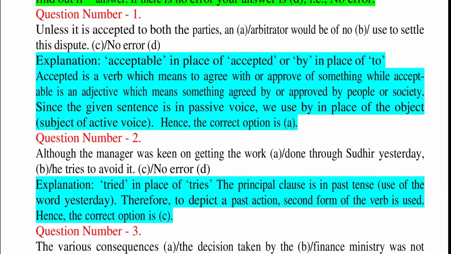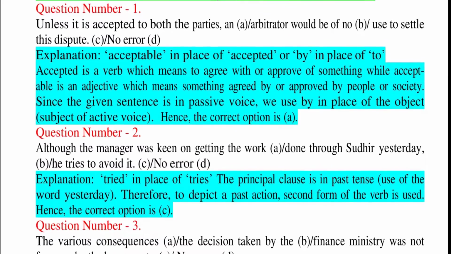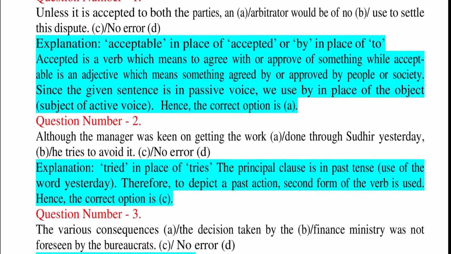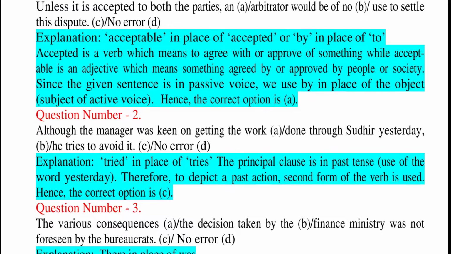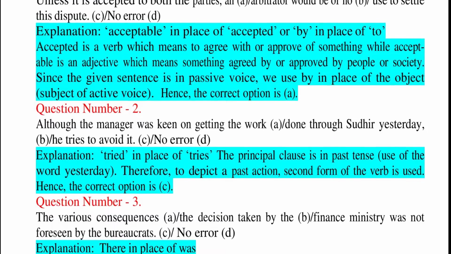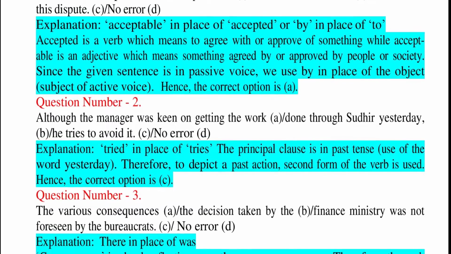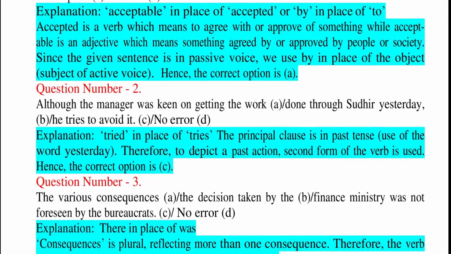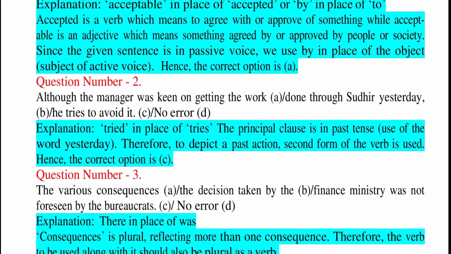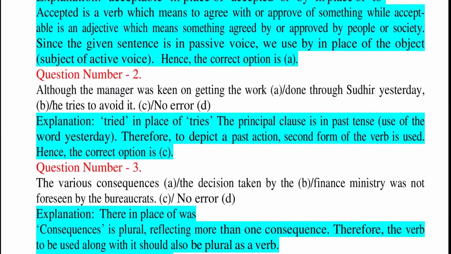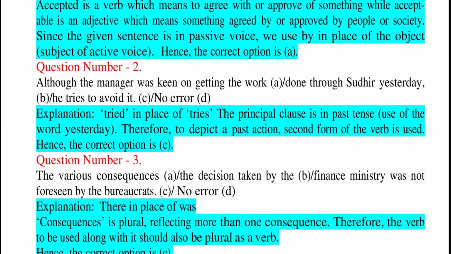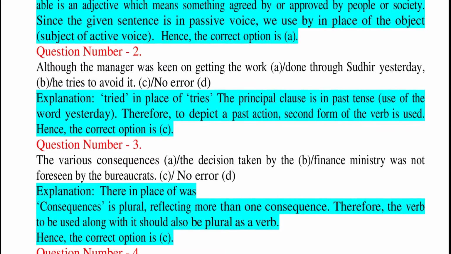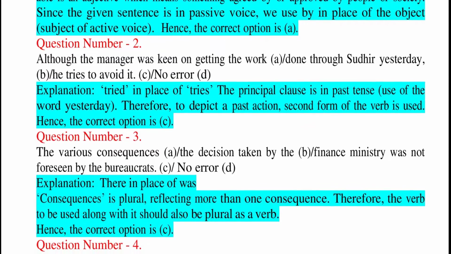Question number 2. Although the manager was keen on getting the work done through Sudhir yesterday, he tries to avoid it. C. No error. D. Explanation: tried in place of tries. The principal clause is in past tense, as shown by the word yesterday. Therefore, to depict a past action, the second form of the verb is used. Hence, the correct option is C.